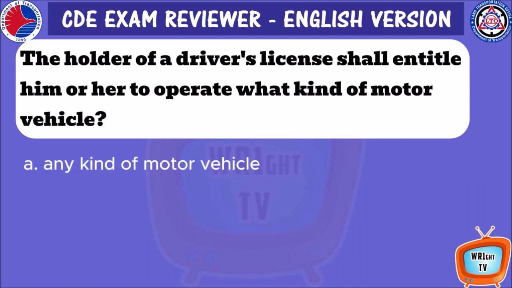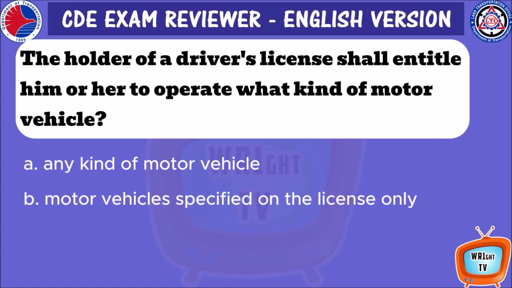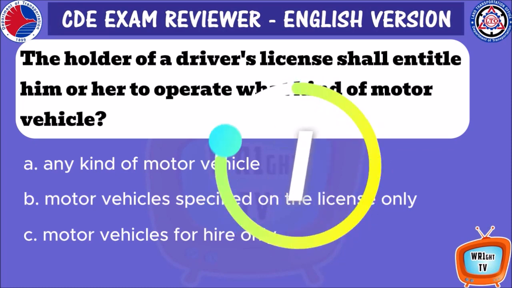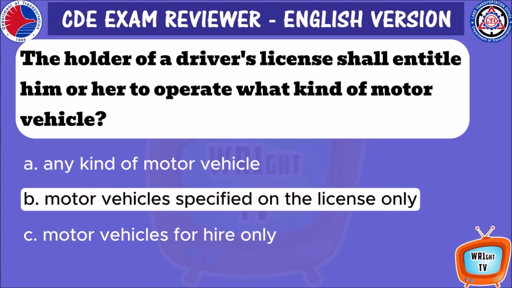The holder of a driver's license shall be entitled to operate what kind of motor vehicle? A. Any kind of motor vehicle. B. Motor vehicles specified on the license only. C. Motor vehicles for hire only. The answer is B. Motor vehicles specified on the license only.